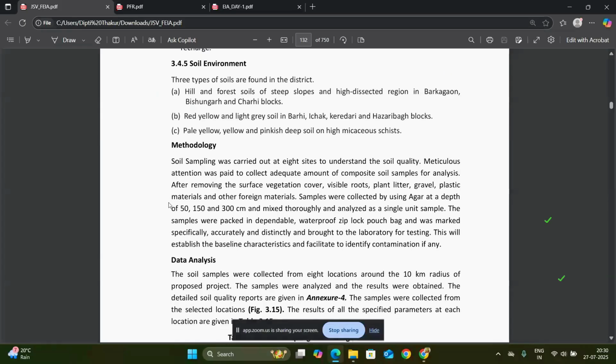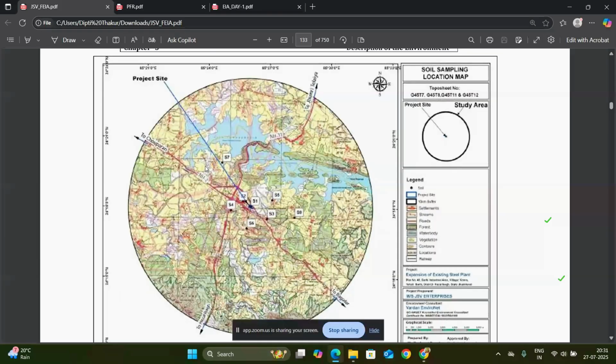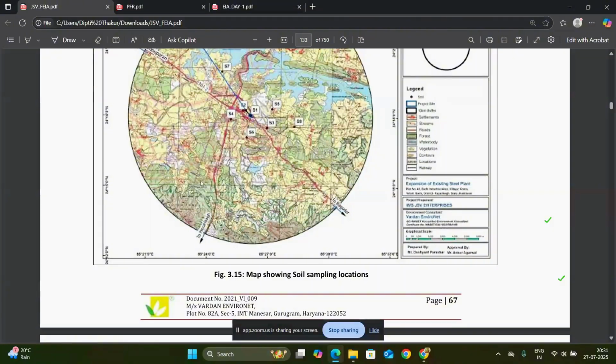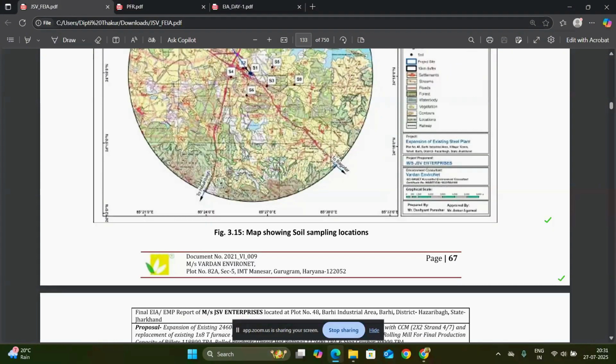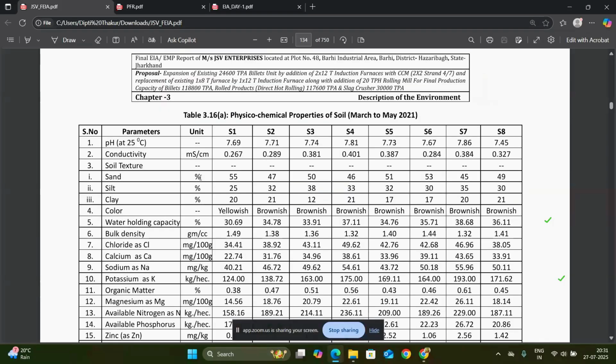And then, equally, the soil environment is also mentioned. So basically the location, the lat long, distance and justification are compulsory to mention about the site where you have to take the data, from where you have to take the sample. It is compulsory to mention for the interpretation of the data, or to know about the surrounding environment, or where the project is located or where the project is going to be installed.